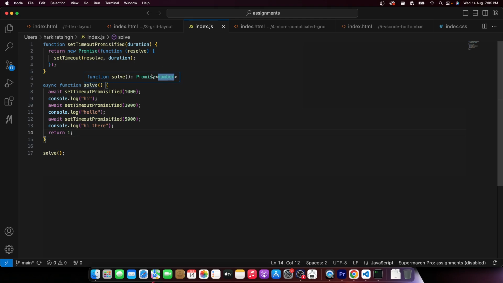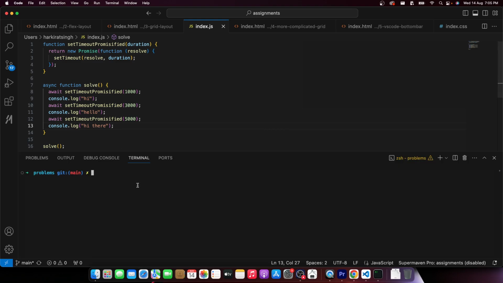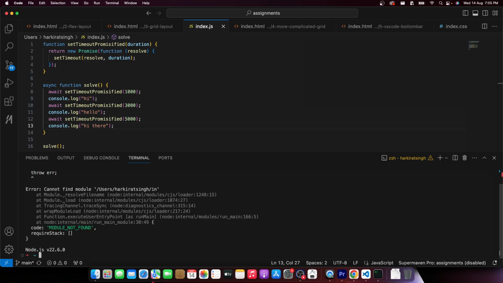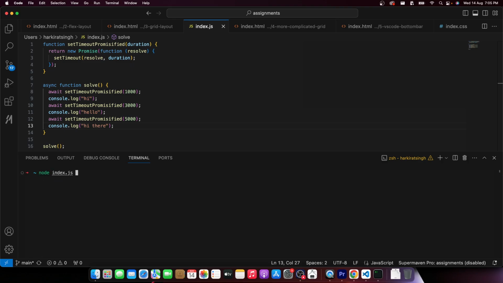Now, this is very complicated syntax. Don't worry about it just yet. But my point is, even though this is cleaner syntax to look at, under the hood, it is still a promise. Let's see what happens when we run it. node index.js. After 1 second, hi is printed. After 3 more seconds, hello is printed. After 5 more seconds, hi there is printed.